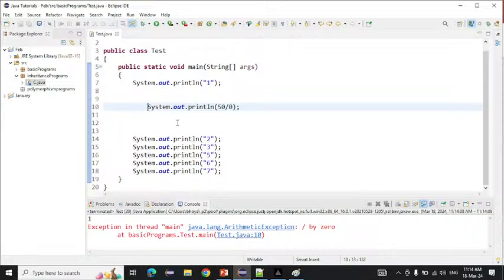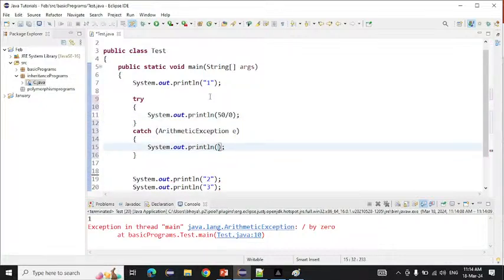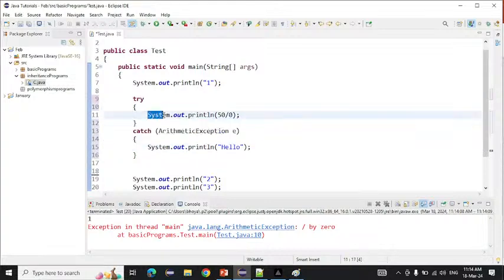So if I write like that and an exception comes, our program is abnormally terminating here, but we don't want that. We don't want to disturb our normal flow of execution. So for that, we simply write try and catch blocks. What are we telling the JVM? If an exception comes into this line, you cannot abnormally terminate the program. You can directly come into the catch block. Don't abnormally terminate the program here. Directly you can come into the catch block. We are saying this to the JVM.